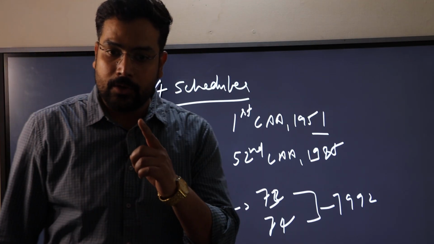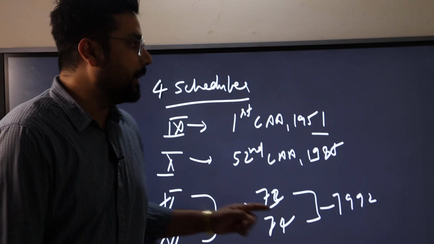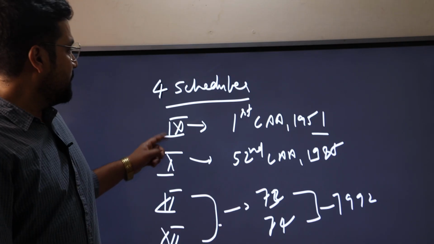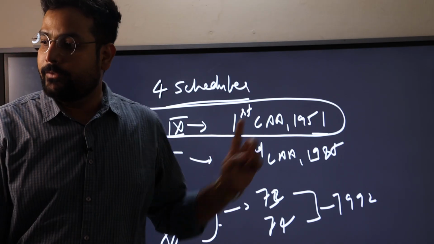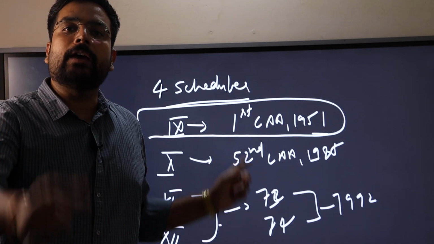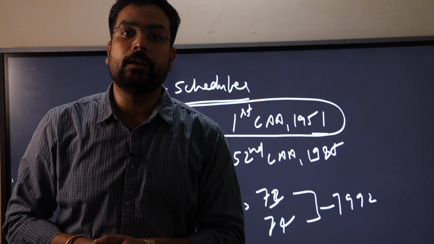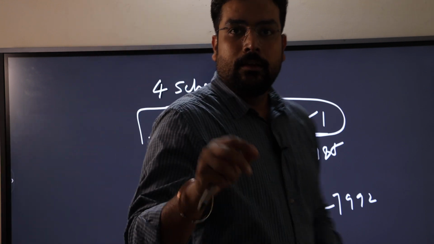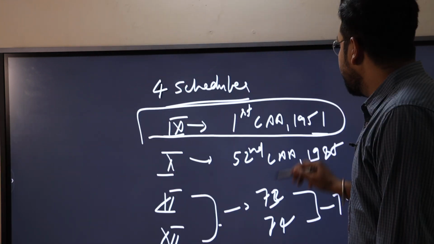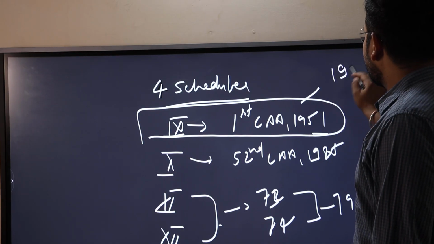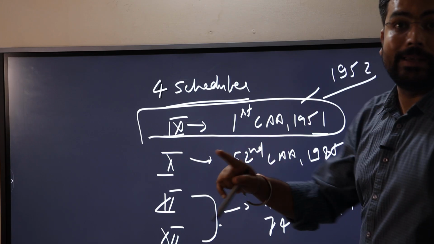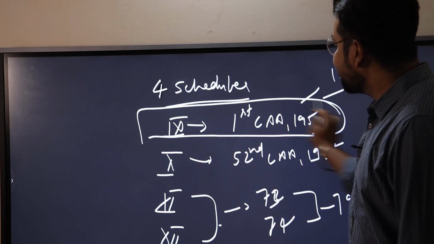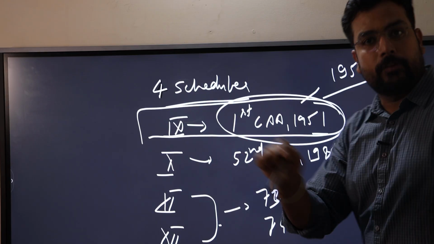Here there is one more conceptual clarity that should be there in your mind. When we talk about schedule 9, as we have seen, it was added through the first amendment of 1951, but there is a glitch in the politics, that the first elections of Lok Sabha and Rajya Sabha were held in 1952, while the first amendment was made in 1951 only.